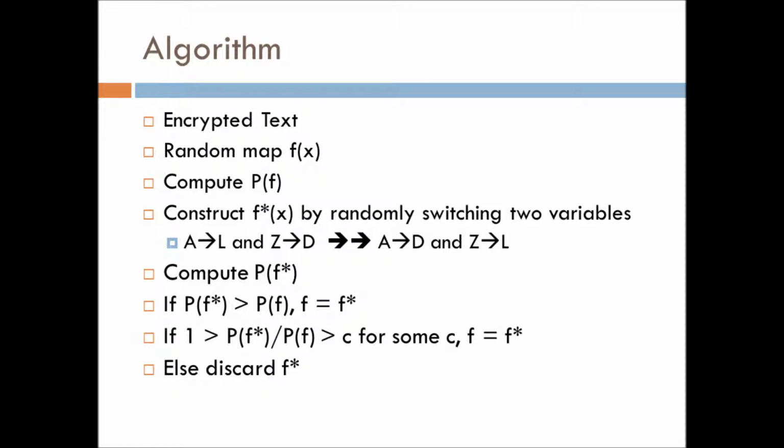Randomly switch two map variables to obtain a new map, F star. Compute the plausibility of F star. If the plausibility of F star is greater than that of F, keep F star always. If not, keep F star with probability plausibility of F star over plausibility of F. We let this run over many hundreds of iterations.